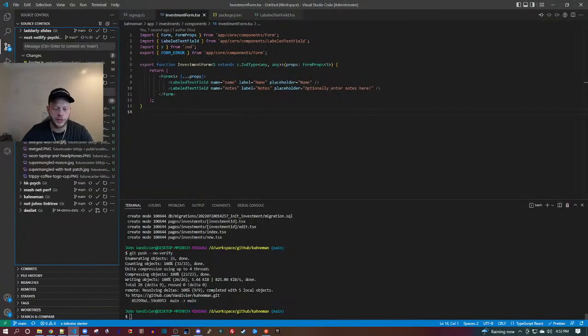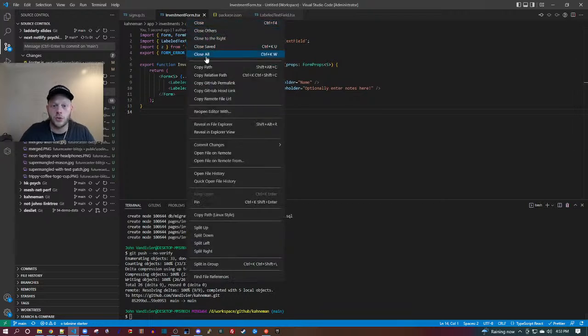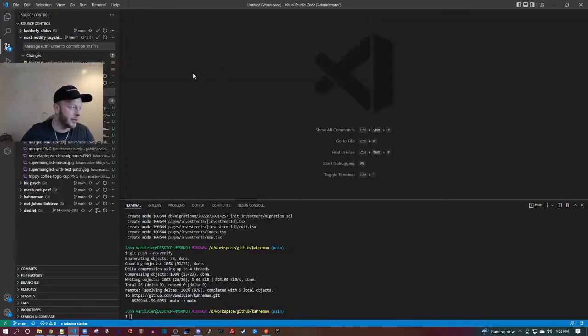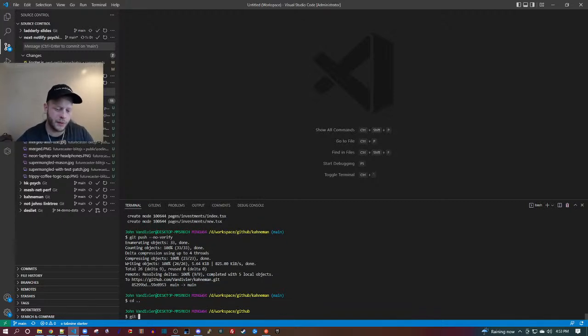I'm on a Windows machine, so copy to the clipboard. We can see that we are currently using Git Bash, and we're located in the Kahneman subfolder of the GitHub workspace. That's a different project. So let's right-click, close all these files that have to do with a different project called Kahneman. We'll cd up a level. So now we're in the GitHub workspace, and we will git clone